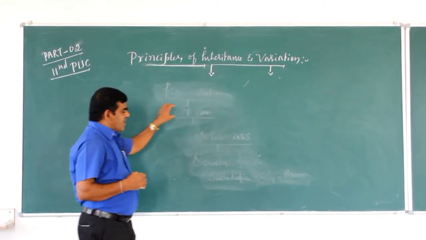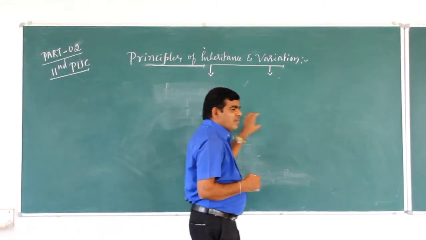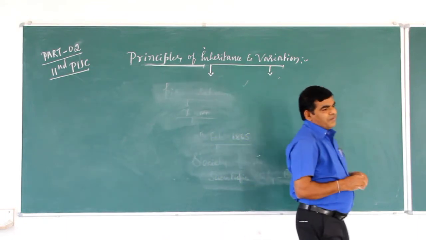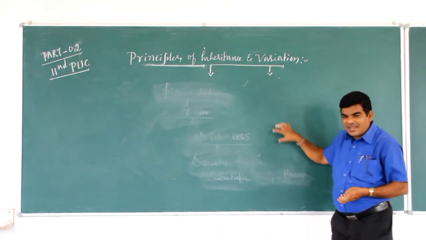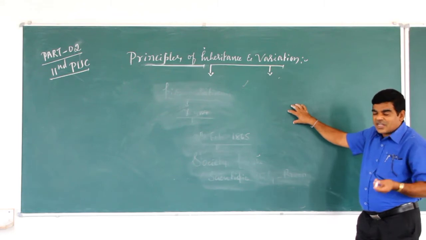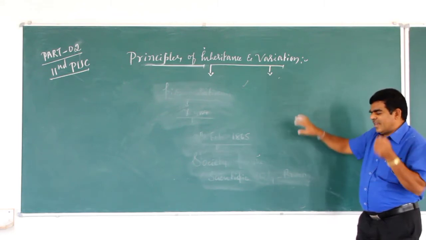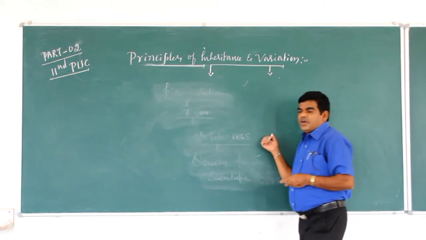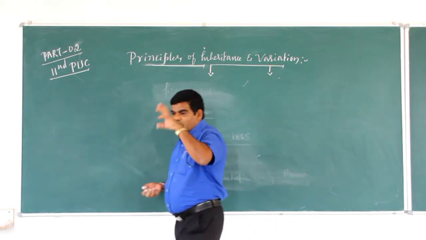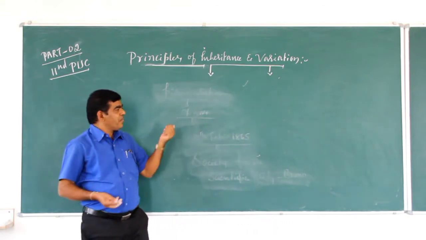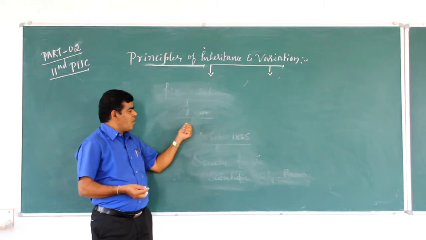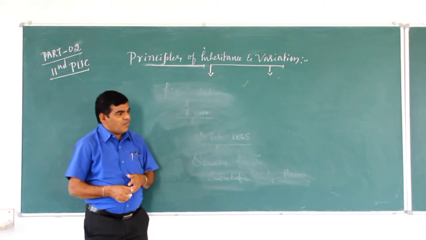The three scientists Correns, Tschermak and de Vries rediscovered all the principles of genetics proposed by Mendel.